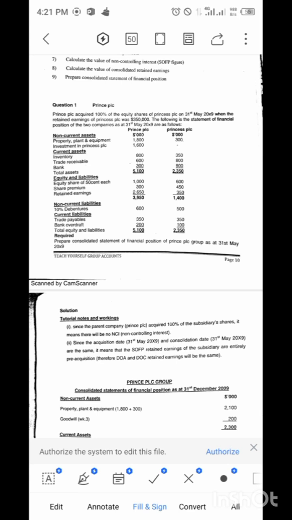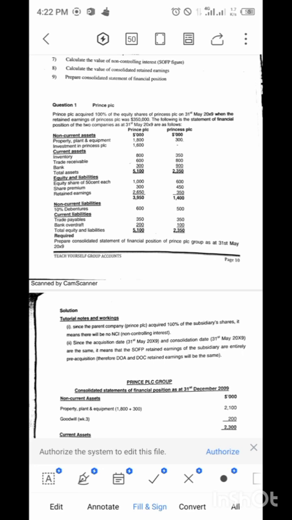And the date of acquisition, we could see that they said it was acquired on 31st May 20x9, when the retained earning of Princess PLC was 350. So the retained earning at the date of acquisition was $350,000. The following is the statement of financial position of the two companies as at 31st May 20x9. You could see that the date of acquisition and date of consolidation is the same. So in that wise, our retained earning at date of acquisition and that of date of consolidation will be the same.